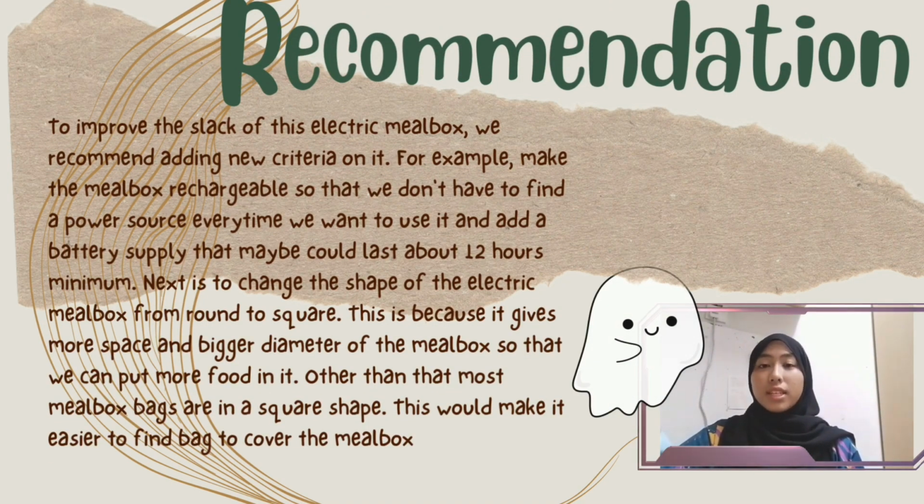Of course, when we were working on this project, we also thought about the disadvantages and the solutions to them. To improve this electric Mealbox, we recommend adding new features. For example, make the Mealbox rechargeable so that we don't have to find a power supply every time we want to use it. And in the suggestions, maybe we could add a battery that could last about 12 hours minimum, so we could use it everywhere we want without having to charge it. Next is to change the shape of the electric Mealbox from round to square. This is because it gives more space and a bigger diameter so that we can put more food in it. Other than that, most Mealbox bags are square in shape. This would make it easy to find a bag to cover the Mealbox properly.